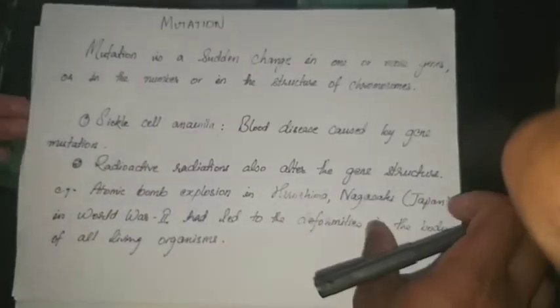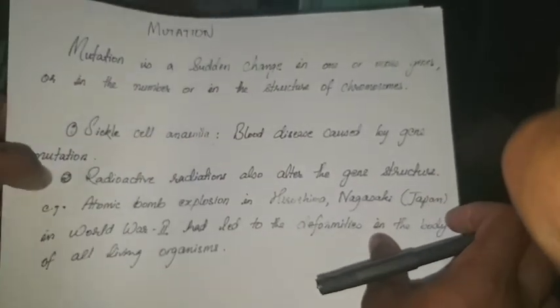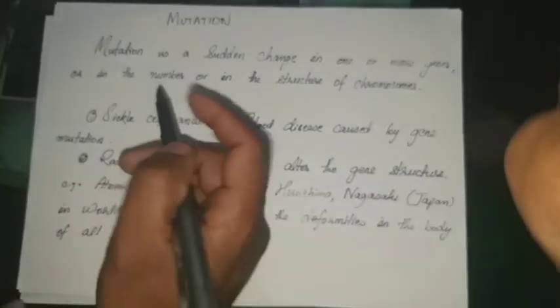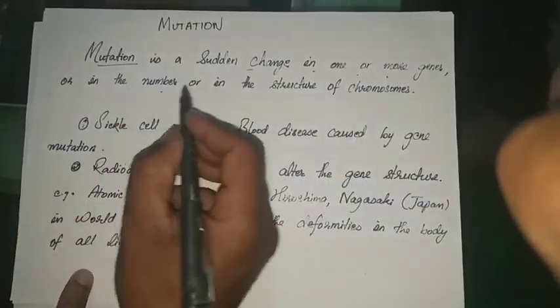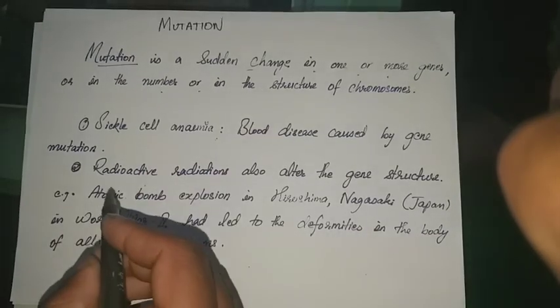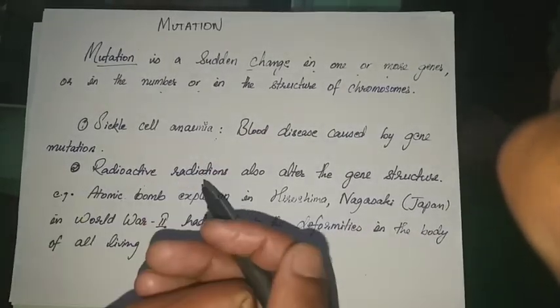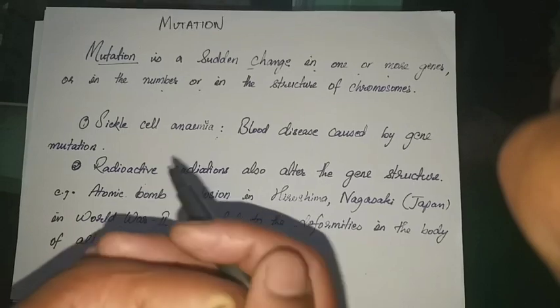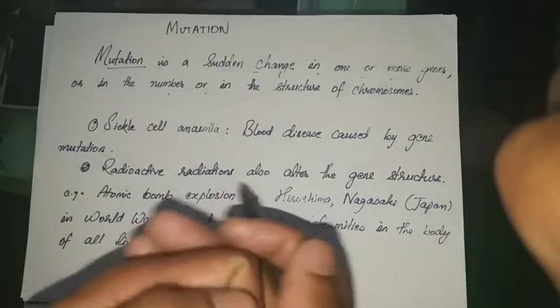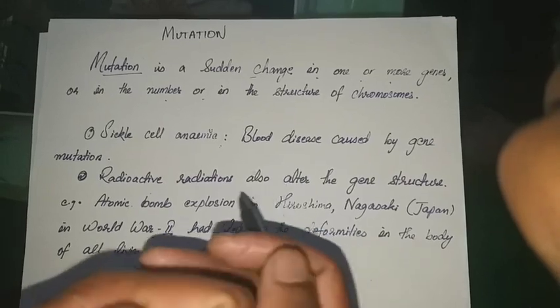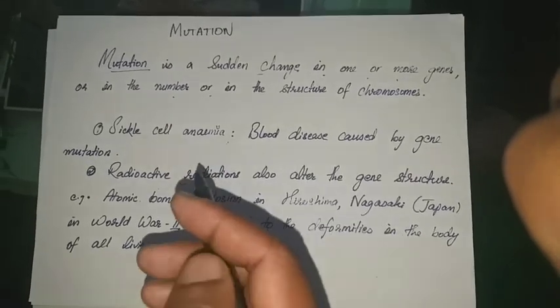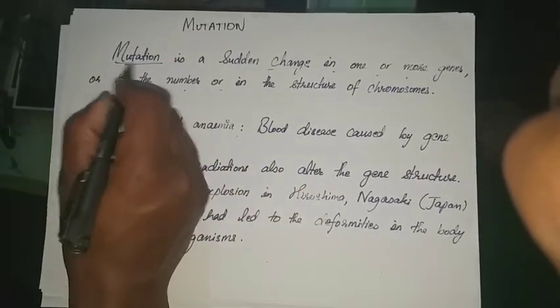Finally, the last part of the chapter is upon mutation. Now, what is mutation? Mutation is a sudden change in one or more genes, or in the number or structure of chromosomes. So the number of chromosomes can be altered, the structure of a chromosome can change, or there can be a change in genes. Those types of sudden changes are termed mutation.